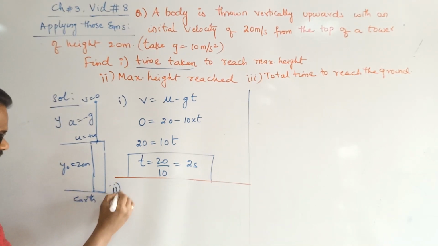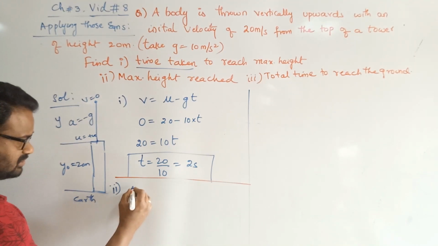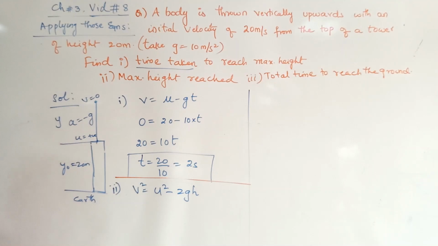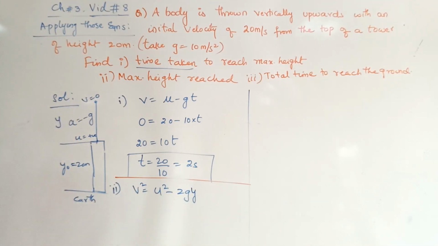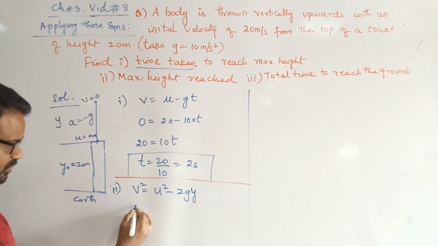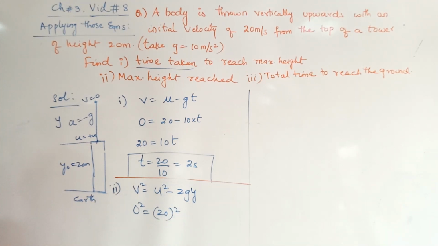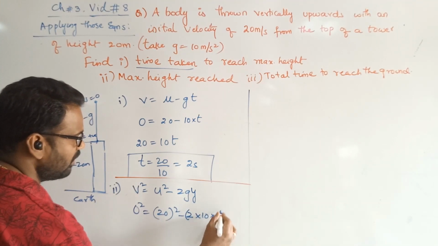That is the second part. Again, the body is going upwards. A is acting in the downward direction, minus g. Which equation can be used to find the height value? V square minus u square is equal to 2gh. That is, v square is equal to u square minus 2gh. H is negative, minus h is positive. H here is equal to y. Y value you need to find. Right. V square is 0 square, equal to 20 whole square, plus, it is plus only because it is going in the upward direction, minus 2 into 10 into y.